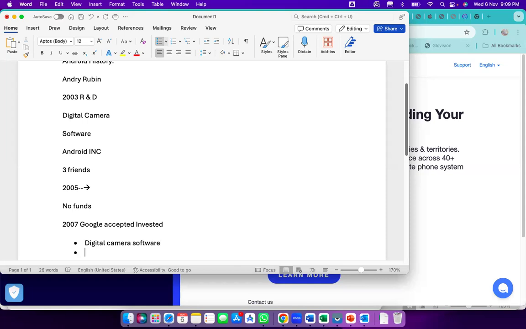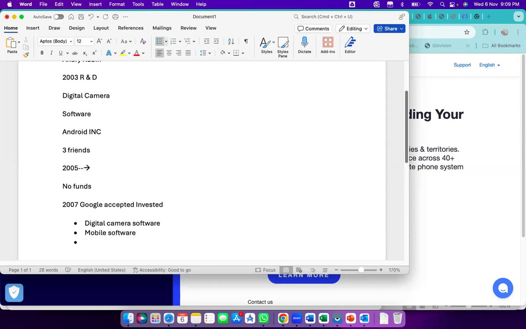Then the second version, after the digital camera software, would be the release for mobile software. This is the basic software, like what we have nowadays in basic mobiles. Basic mobile means, for 1,000 or 2,000 rupees, we get Samsung or Nokia phones.